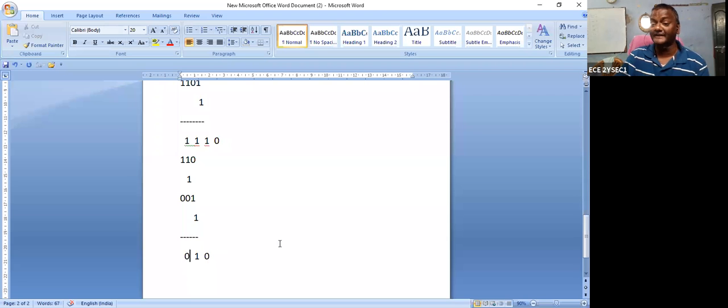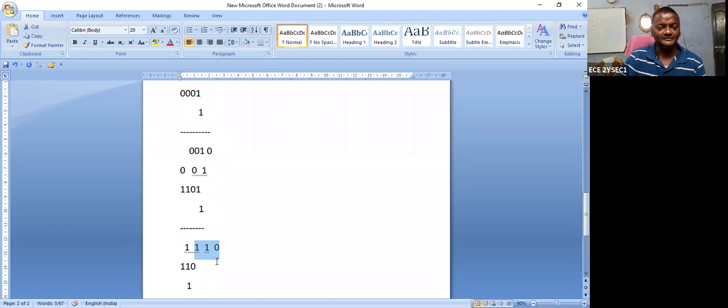Negative number minus 2 can be represented in 2's complement form. What is the 2's complement of this? This is minus 2. How to understand this is minus 2? The most significant bit is equal to 1. 1 stands for negative, and the remaining data is in 2's complement form. So the 2's complement of 110 is 010. 010 stands for 2. So now is it positive 2 or minus 2? It's minus 2.